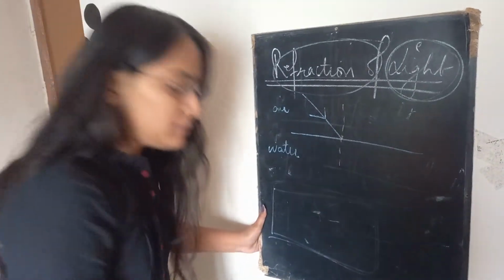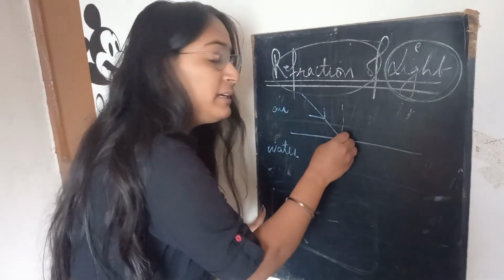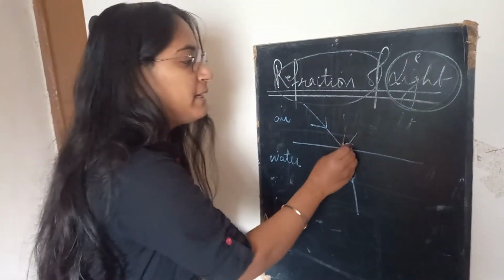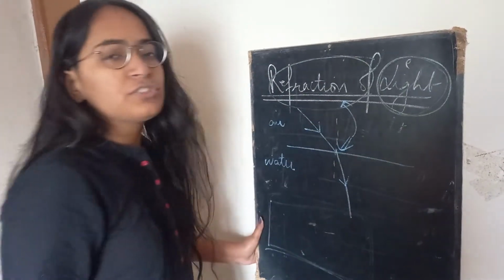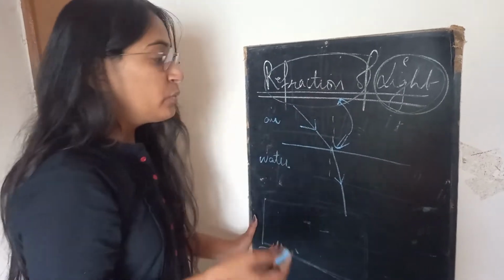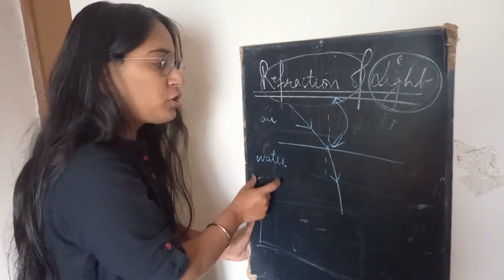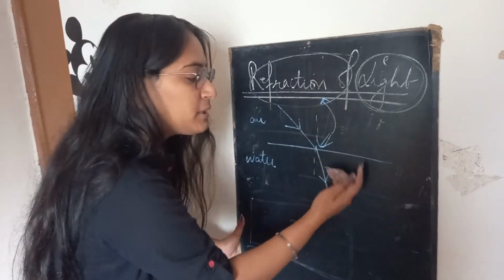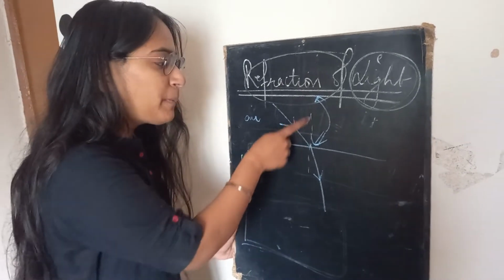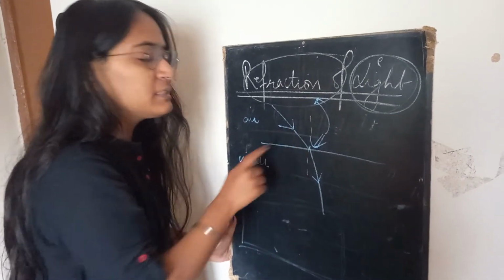After making this normal, the light will bend towards normal. Here is a bending, this implies here is refraction. When the light moved from air to water, the light bent a little bit towards normal. What is normal? Normal is a perpendicular that I have drawn at the point of incidence.